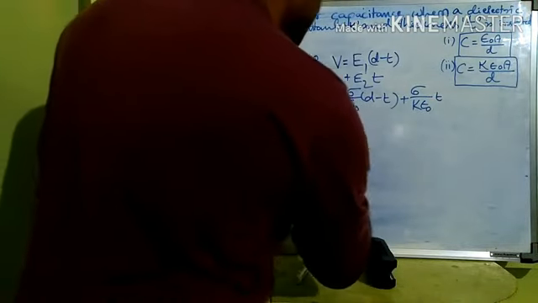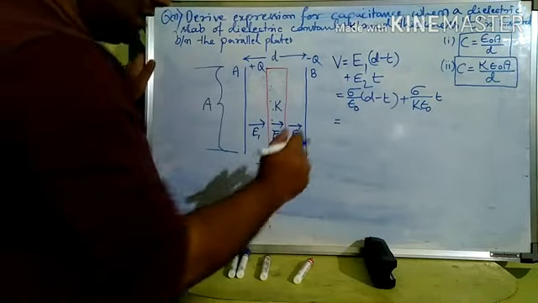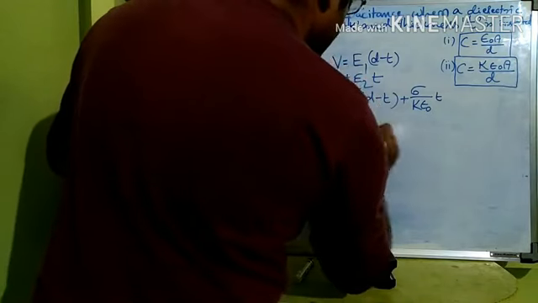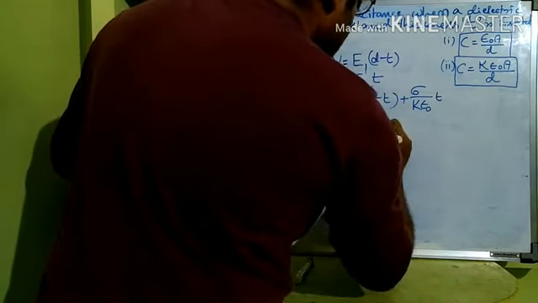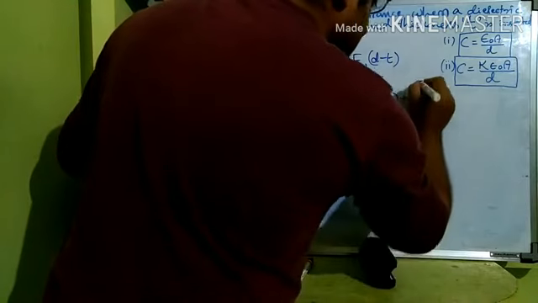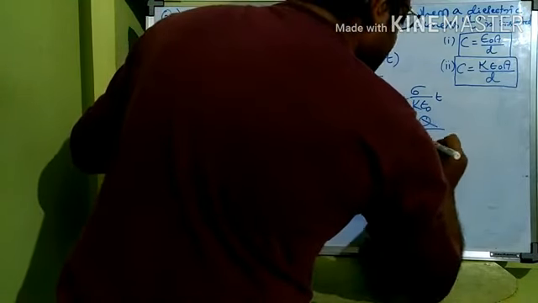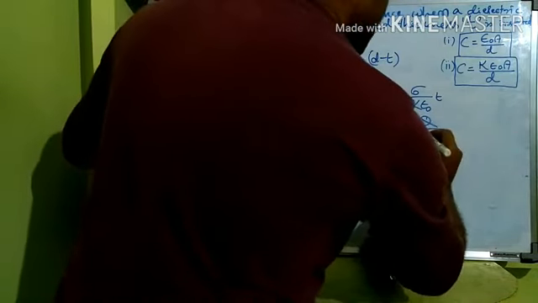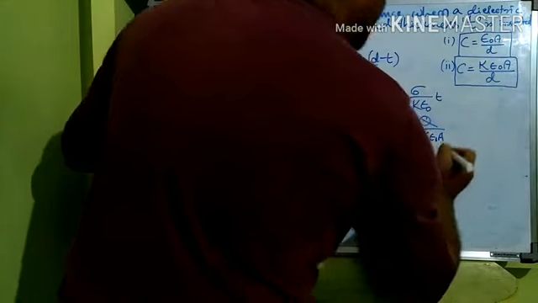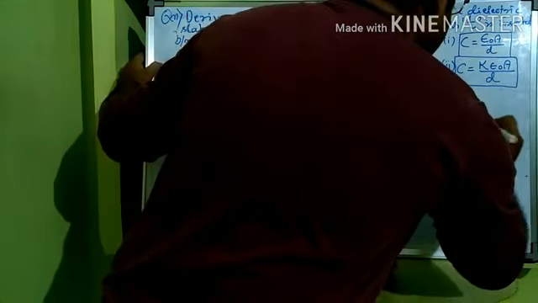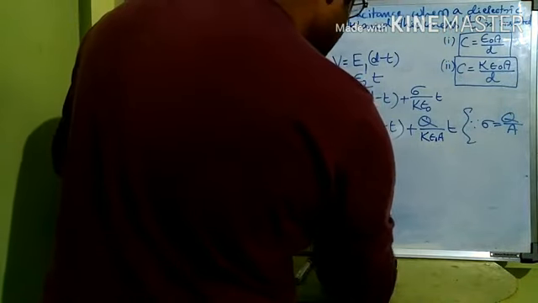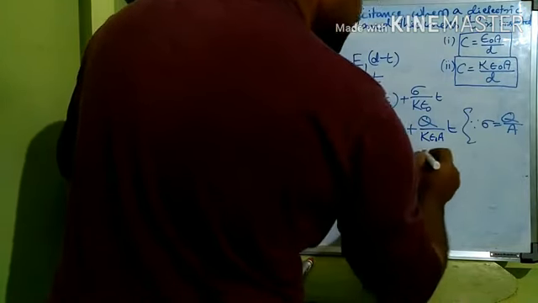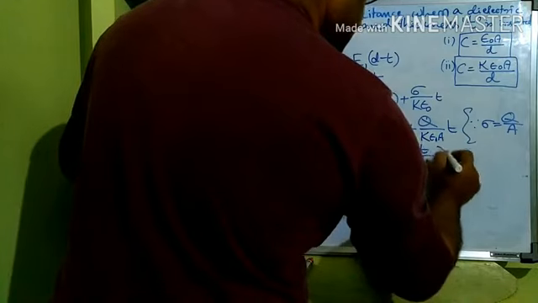Am I right? So sigma is equal to Q by A. So Q by epsilon naught A times (D minus t) plus Q by K epsilon naught A times t, since sigma is equal to Q by A. Q also is common. Q by epsilon naught A, if you take common, what is (D minus t plus t by K), right?